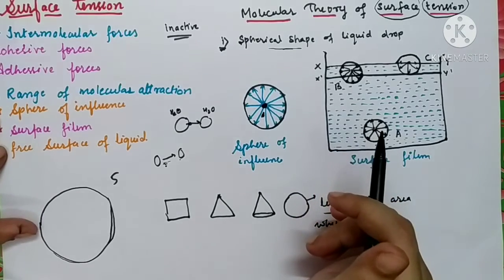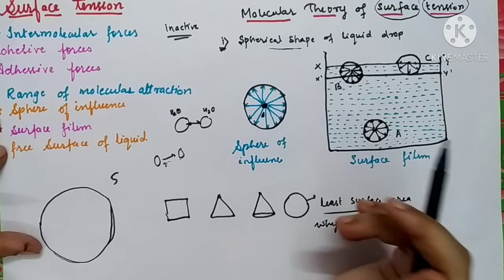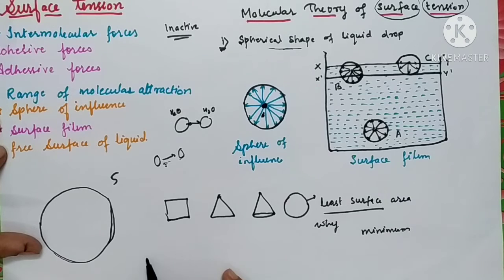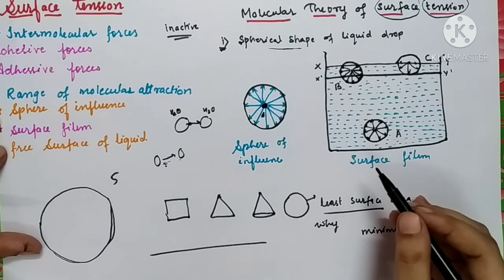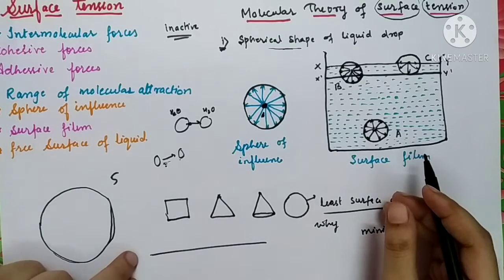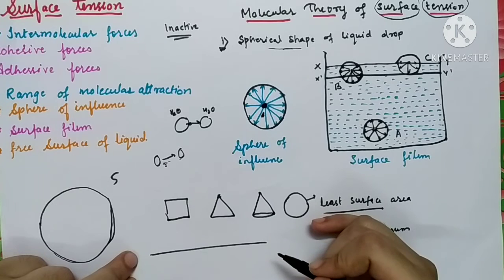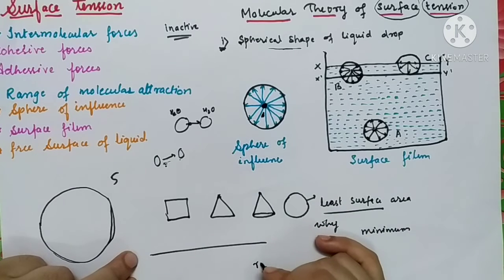Now surface film. Still surface of a liquid is called as surface film. You might have seen still surface of a pond. It is acting like a film. So surface film is nothing but the stationary surface of a liquid which is in a state of rest.